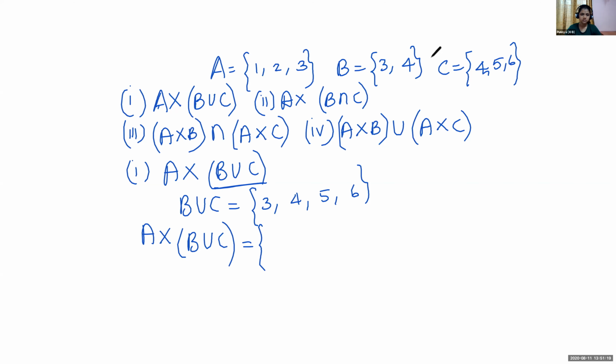(1,3), (1,4), (1,5), (1,6). With the 1, we are writing all the elements of B union C. Now take the next element of A.